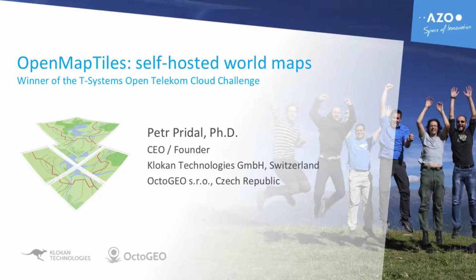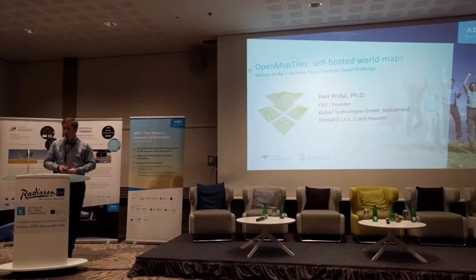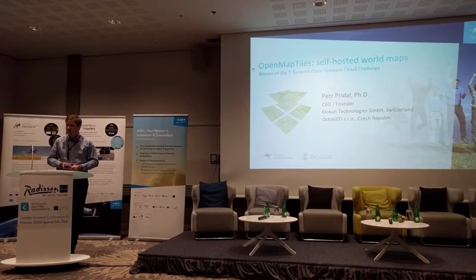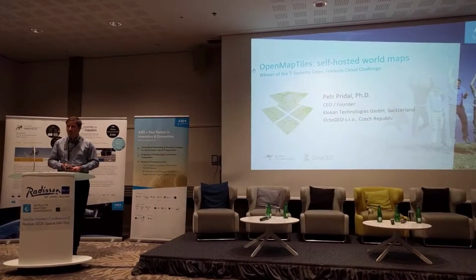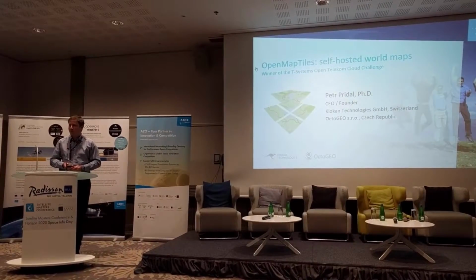It's called OpenMap Tiles, and it helps institutions, companies and public administration to run their own mapping services from their infrastructure.